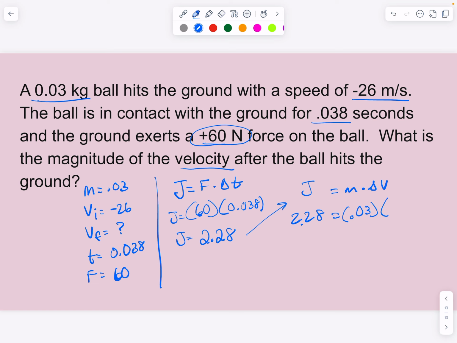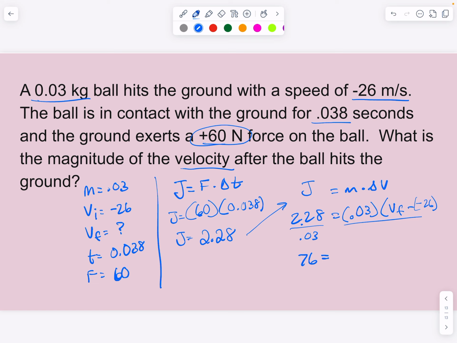The change in velocity is the velocity final, which I don't know, minus the velocity initial, which is negative 26. So the first thing I'll do is divide both sides by 0.03. So 2.28 divided by 0.03 is equal to 76.